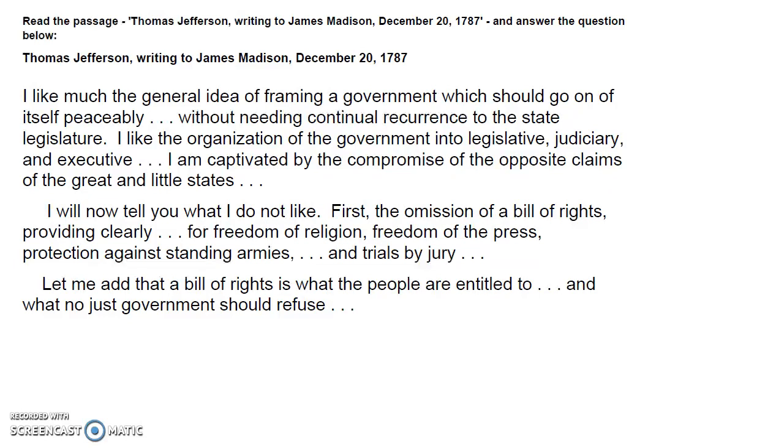I will now tell you what I do not like. First, the omission of a Bill of Rights, providing clearly for freedom of religion, freedom of the press, protecting against standing armies, and trials by jury. Let me add that a Bill of Rights is what the people are entitled to and what no just government should refuse.